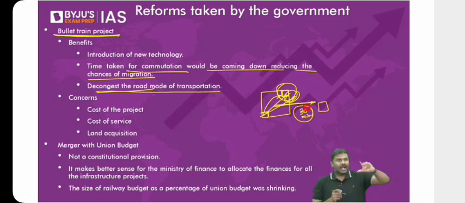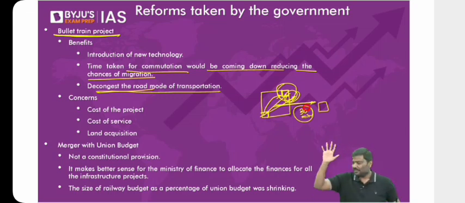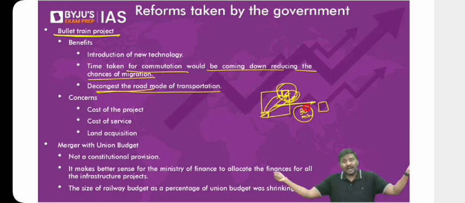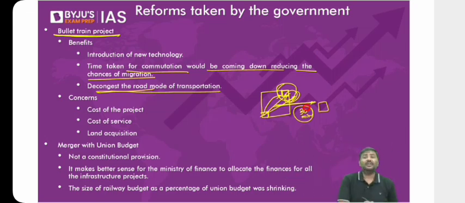Why? Until now, I wanted to manufacture the raw material, sell it to my buyer, and I wanted to stay near to the buyer. But it doesn't matter now. Even if I move out of Mumbai, there is a very good expressway. There is very, very good road connectivity, which will ensure that it takes less time to transport goods. So as a result of this, what will happen? Decongestion. Migration will be reduced. Companies will start moving to other parts or outside the city as well. This is one more advantage of these kinds of projects.